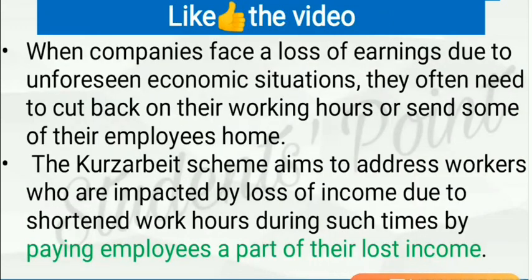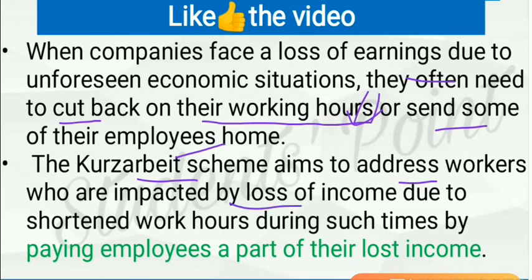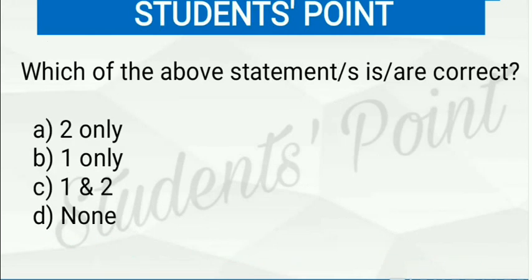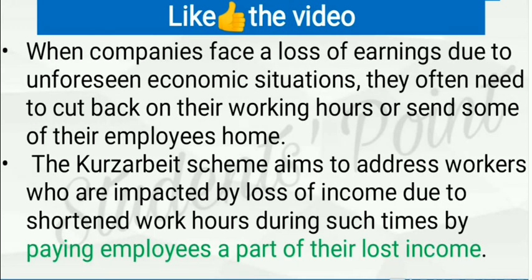And what happens in Kurzarbeit? Let's see. When companies face a loss of earnings due to unforeseen economic situation, for instance the current situation, they often need to cut back on their working hours or send some of their employees home. So under such situation, Kurzarbeit scheme aims to address workers who are impacted by loss of income due to shortened work hours during such times by paying employees a part of their lost income.